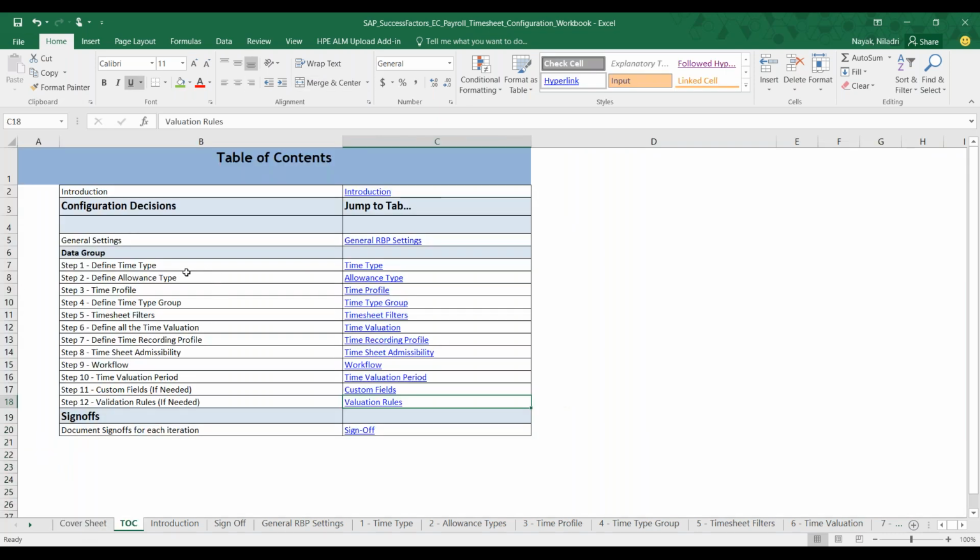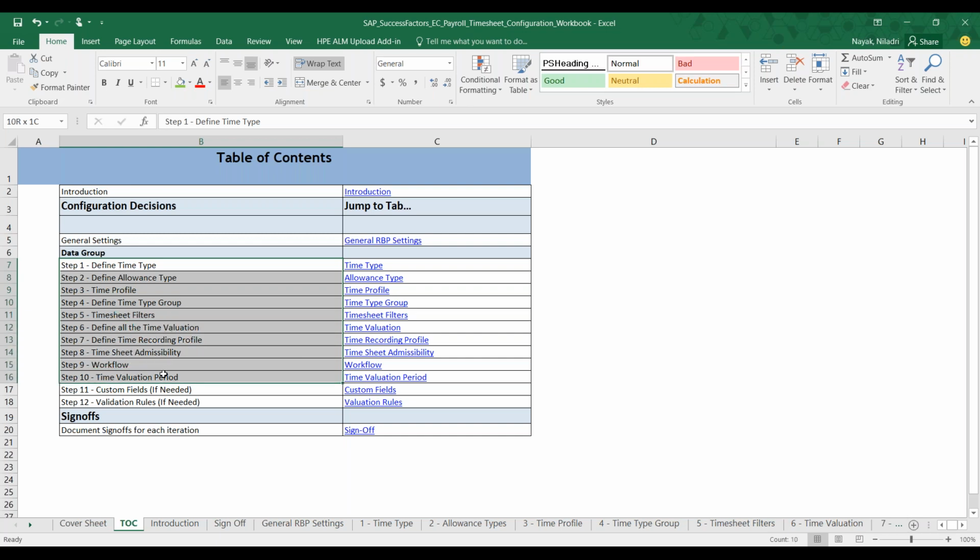You'll find in this document there are 12 different steps, like time type, allowance type. Rohini and Mirali, have you worked before on any time related configuration in EC, or any idea? Yeah, I worked on time profile and time types. Okay, nice. Then it will be easy for you to understand.